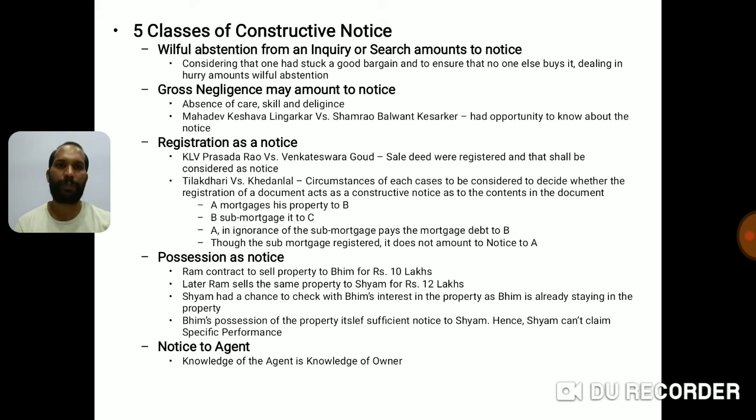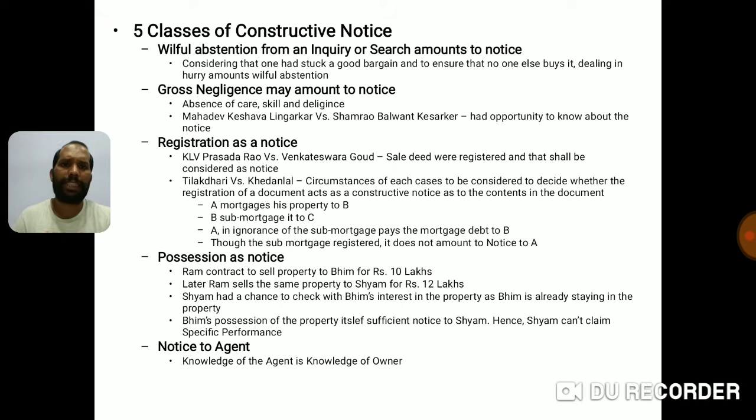Now I am giving an example. A mortgages his property to B, B submortgages it to C. A, in ignorance of the submortgage, pays the mortgage debt to B. Though the submortgage is registered, it does not amount to notice to A. A has mortgaged earlier with B and B then submortgaged it to C. A is not aware that there was a registration between B and C and he pays the mortgage to B. Now B cannot say there was a registration and that it becomes constructive notice. There is a chance of argument.